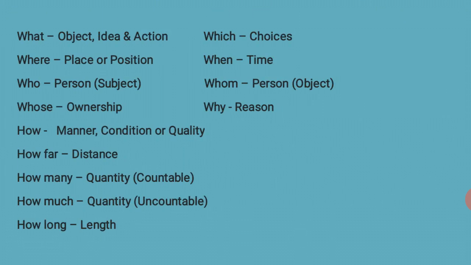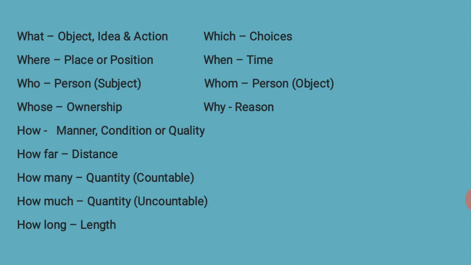They are what, where, who, whose, which, when, whom, why, how far, how many, how much, how long. Generally, what is used for an object, idea or action.